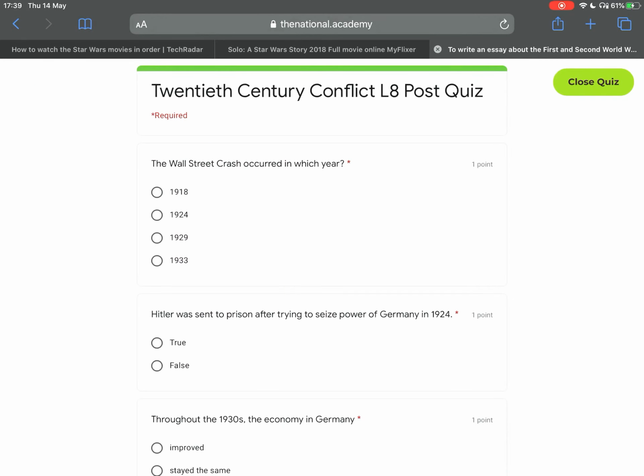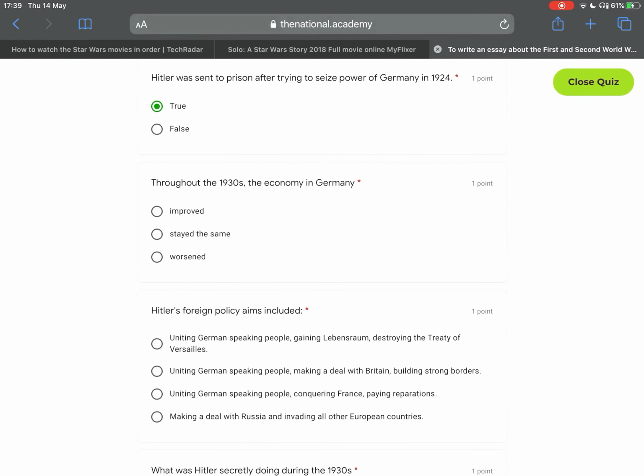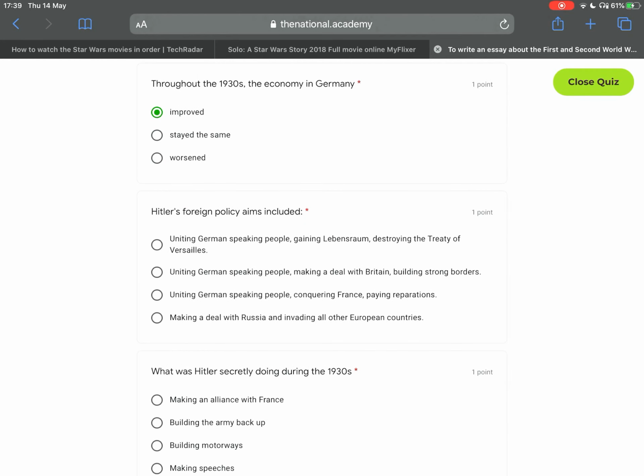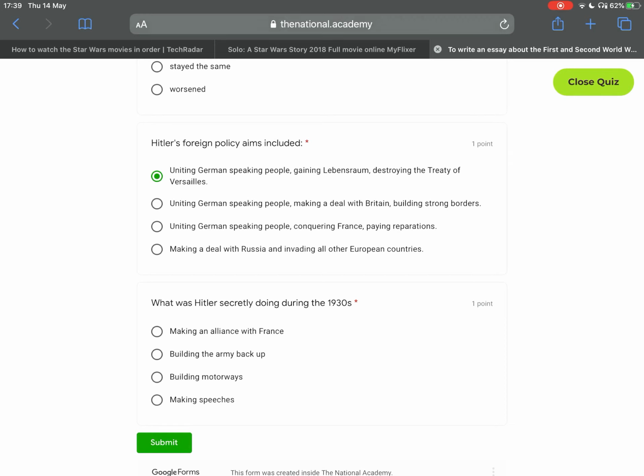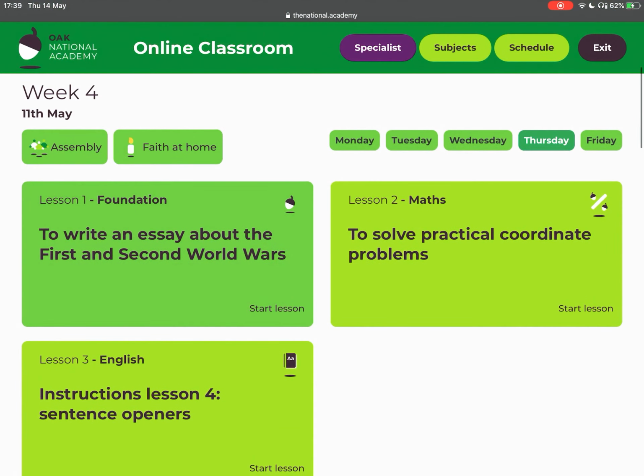The Wall Street crash occurred in which year? 1929. Hitler was sent to prison after trying to seize power of Germany in 1924, true. Throughout the 1930s, the economy in Germany improved. Hitler's foreign policy aims included uniting German-speaking people, gaining Lebensraum, destroying the Treaty of Versailles. What was Hitler secretly doing during the 1930s? Building the army back up. After that, you would have finished, and then you would have your maths here.